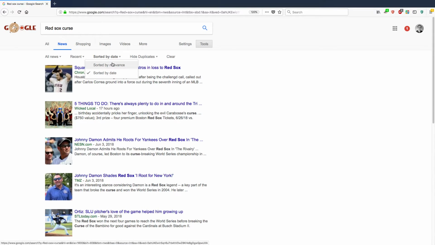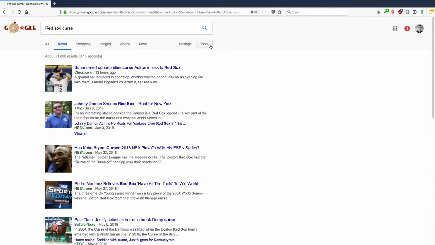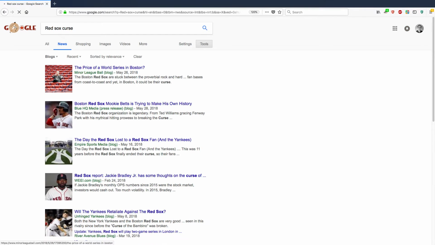So let's go back to sort by relevance. Click Tools again. All news, you have two choices. All news, that means newspapers, TV stations, including Wikipedia, and then blogs. So these are blogs on various sources. Maybe some are associated with news organizations, some are independent blogs.